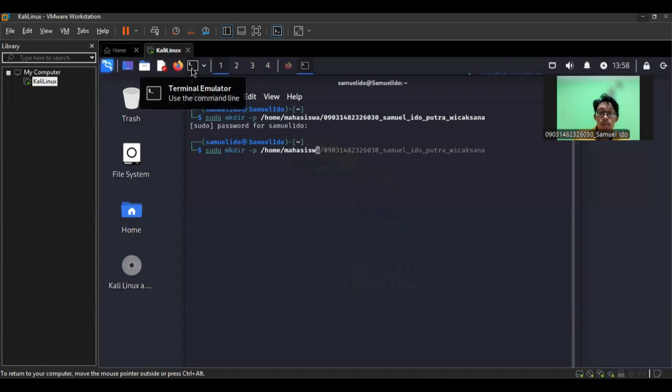P to avoid error if the main directory already exists. Home student, the main directory that was created earlier. Document, code, archive are the three subdirectories that will be created.